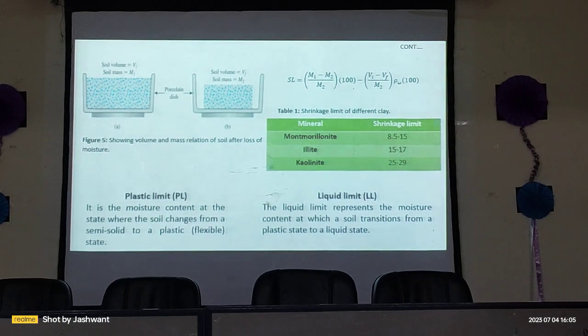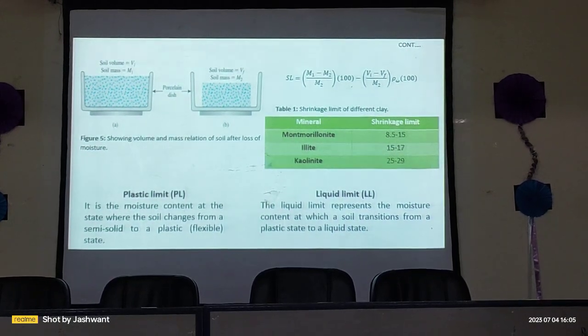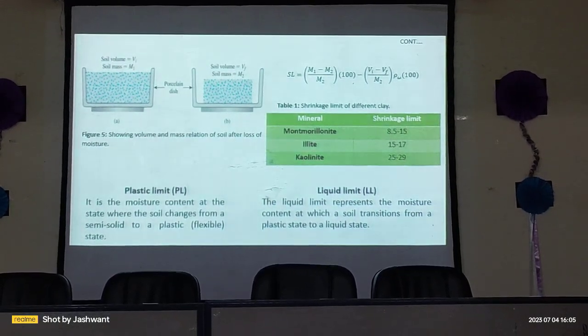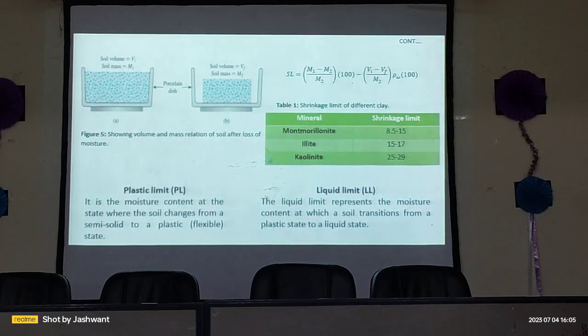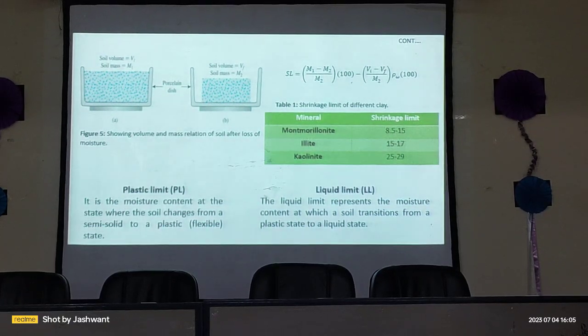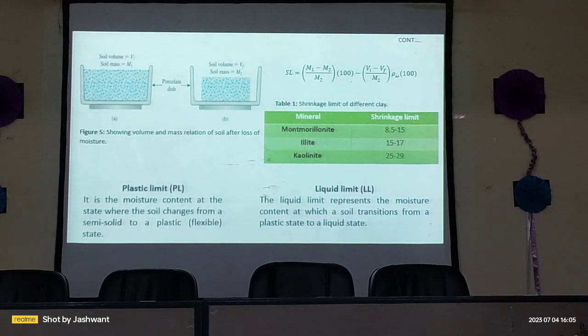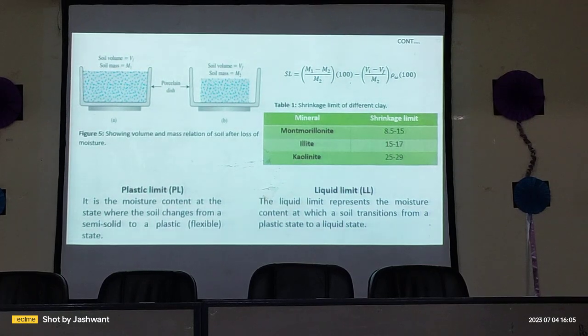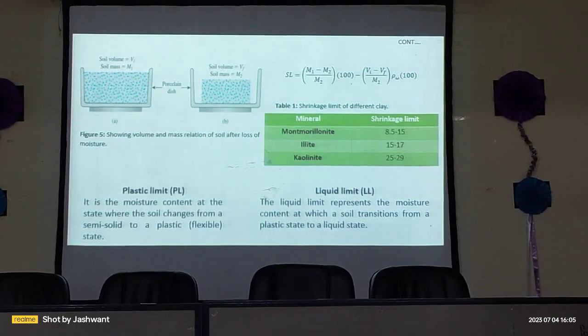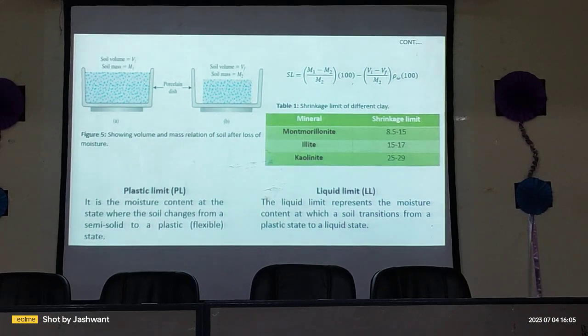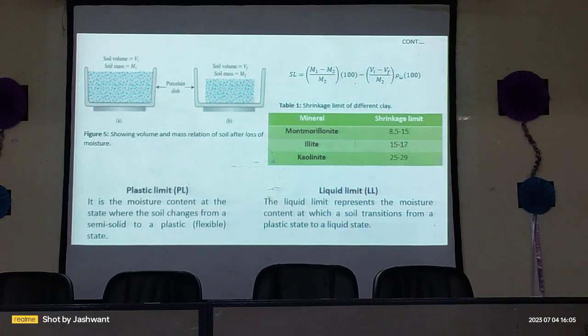Then the shrinkage limit is defined by the formula (M1 minus M2) upon M2 into 100, minus (Vi minus Vf) upon M2 into density of water into 100. As shown in the table, some clay minerals have shrinkage limits such as montmorillonite with 8.5 to 15, illite with 15 to 17, and kaolinite with 25 to 29.